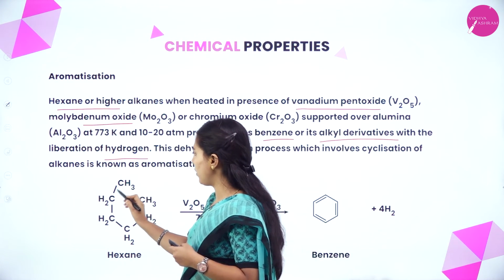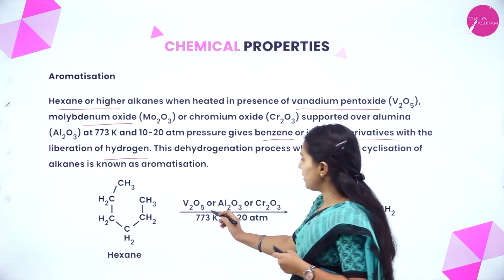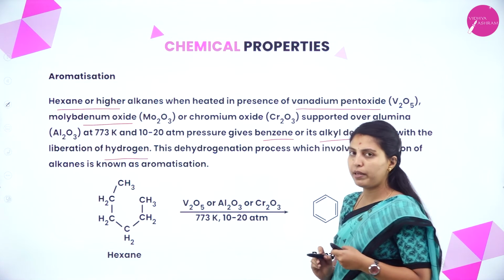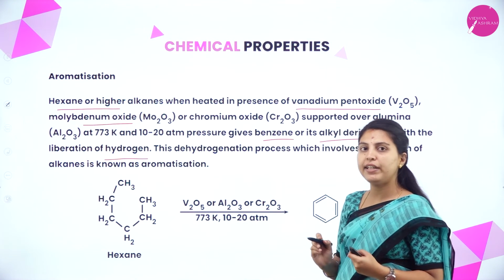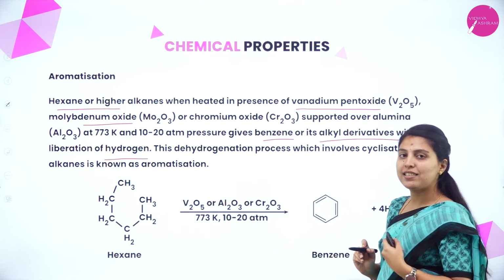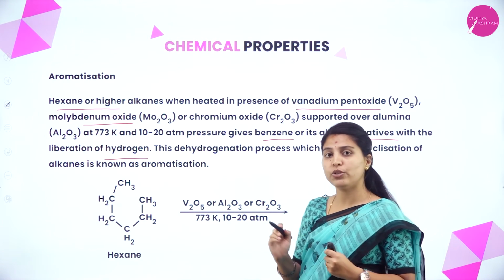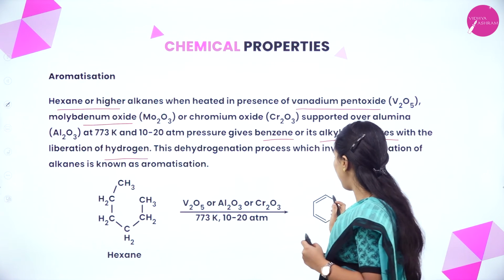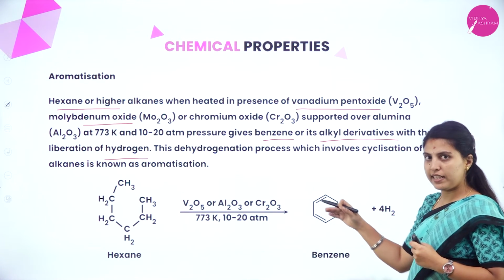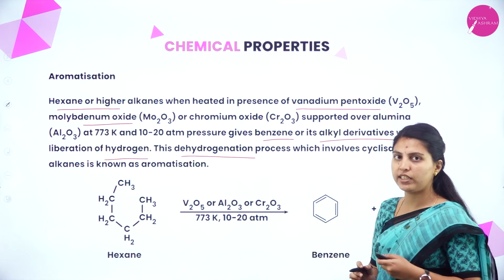Hexane or higher alkanes, here 1, 2, 3, 4, 5, 6. Hexane or more than that, treated with vanadium pentoxide or aluminium trioxide or chromium oxide at 773 Kelvin and 10 to 20 atmospheric pressure, will form benzene and its derivatives with the liberation of hydrogen. That is called dehydrogenation. Due to that dehydrogenation process only, it forms the cyclic nature, or else it would be a branched or n-series, like a single chain series only. Due to this dehydrogenation process only, the cyclization takes place.